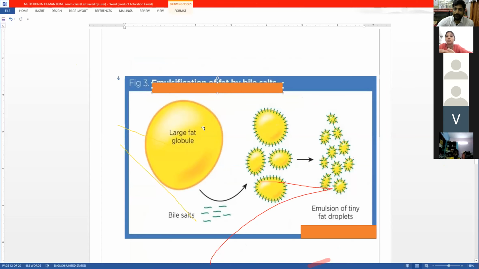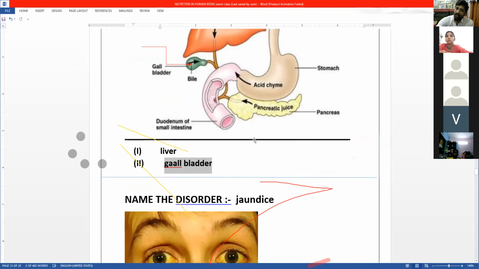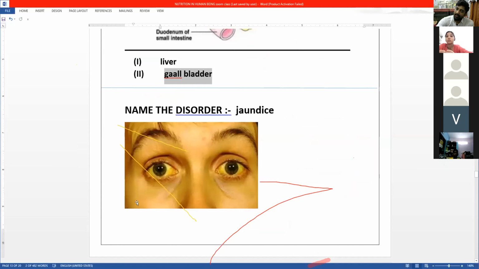Then we see where is the bile made? It is made in the liver. Where it is stored? It is stored in the gallbladder. Okay. Then we saw a disorder linked with the liver, which is called as jaundice, where there is a yellowing. This jaundice is a deposition of bile. Deposition of bile.